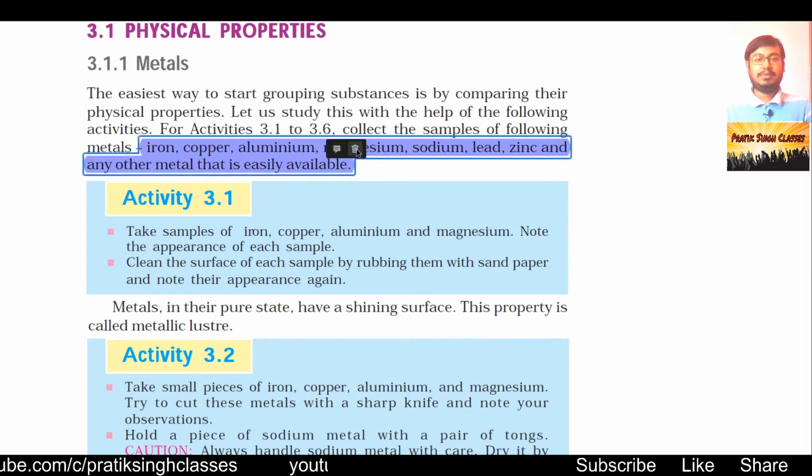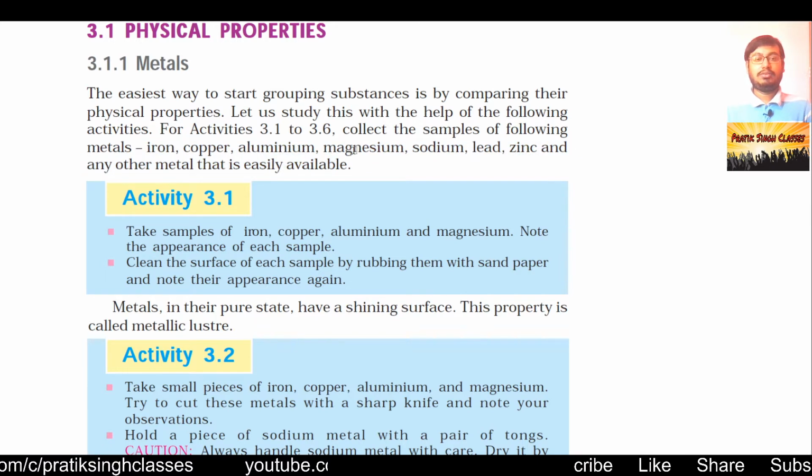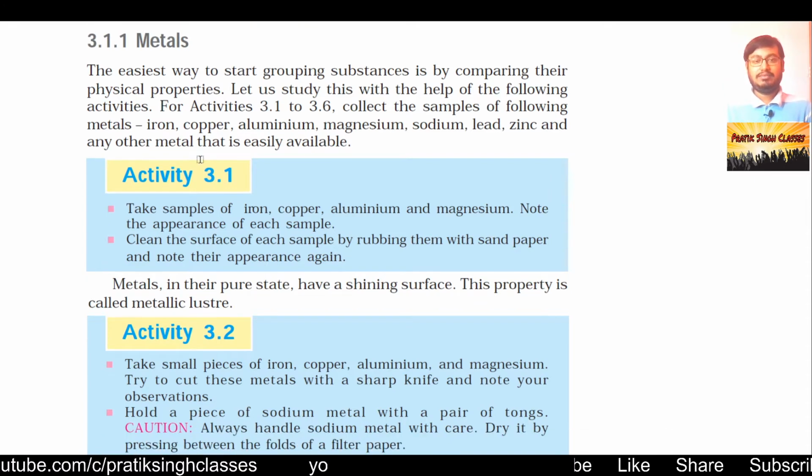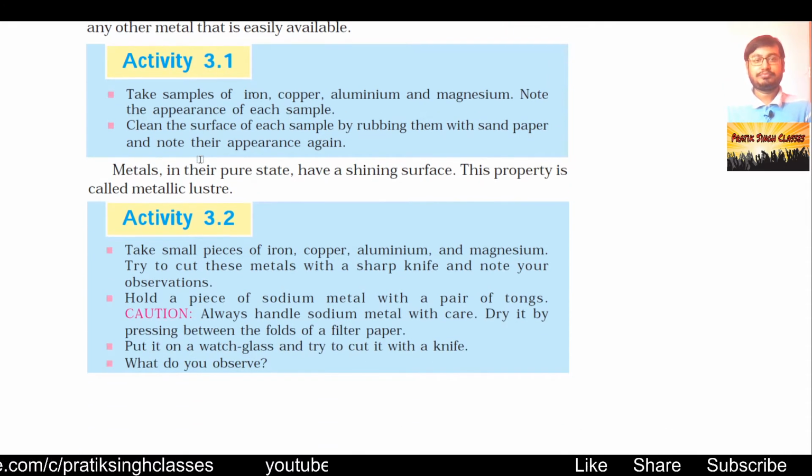Let me recall once again the symbol of all these. For iron, Fe; copper, Cu; aluminium, Al; magnesium, Mg; sodium, Na; lead, Pb; zinc, Zn. And a lot of other elements we will see when they come up in the chapter.